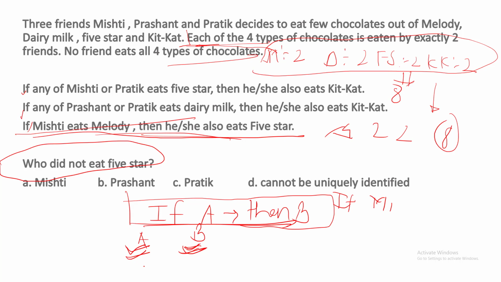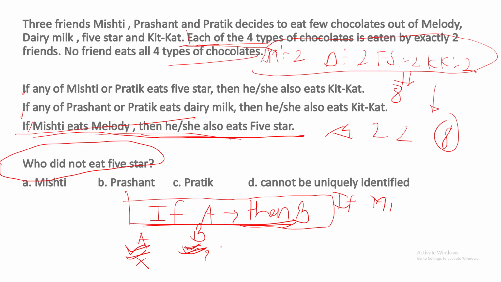Now, what does this sentence mean? Can we take more meanings out of it? Try to see different possibilities. If A is not happening, can we predict anything about B? If Mishti is not eating Melody, does that mean she is also not eating Five Star? No. We don't know whether she is eating Five Star or not.